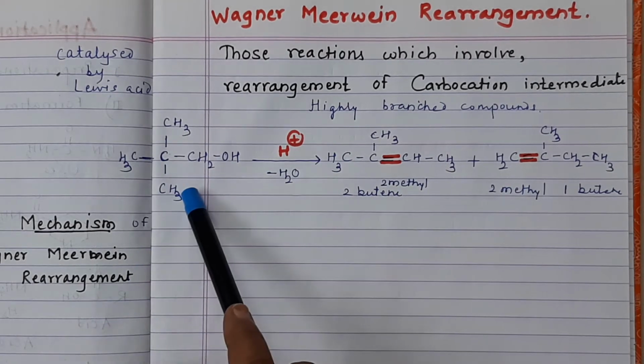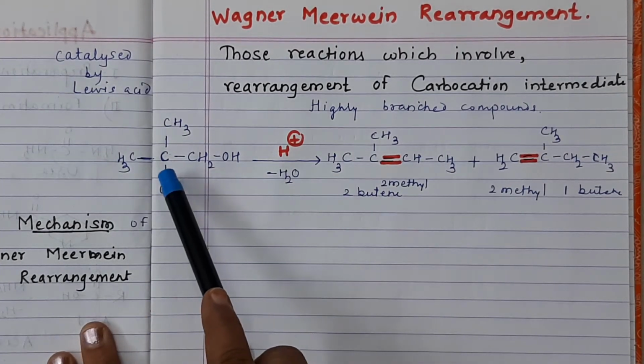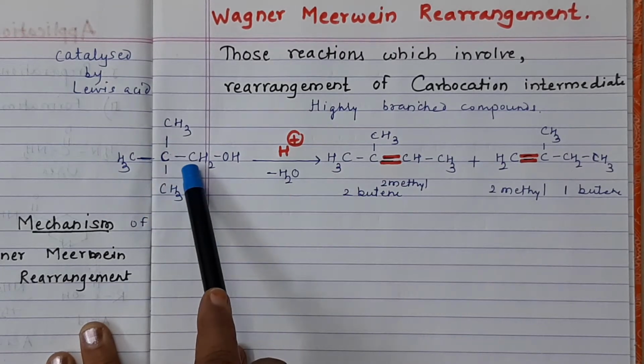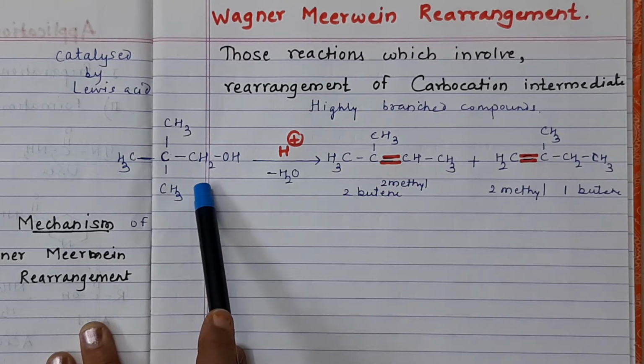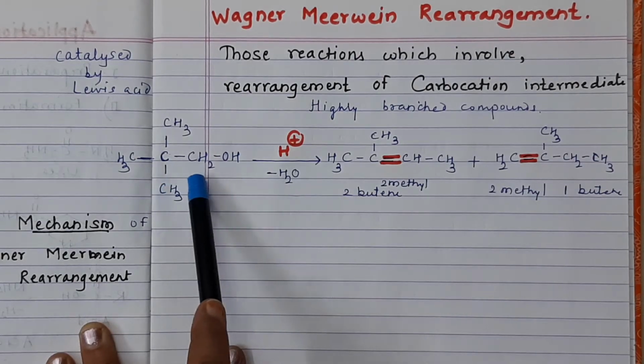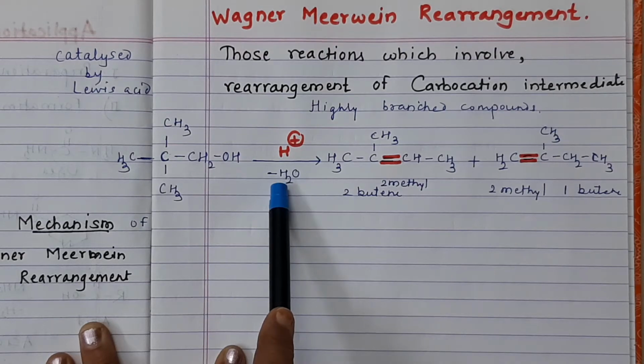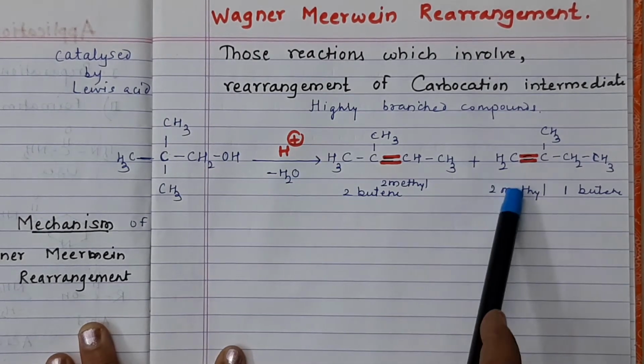Now see, this is a compound which contains a quaternary carbon. This carbon is attached to four carbon atoms, so it is highly branched. This type of compound is known as neopentyl alcohol. When it is treated with H2SO4 or any Lewis acid, it undergoes this type of rearrangement.